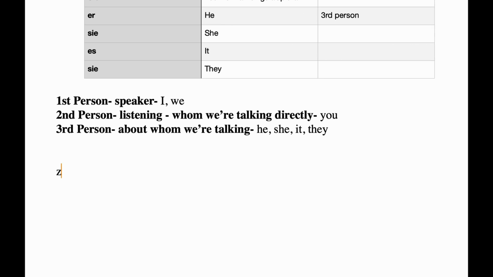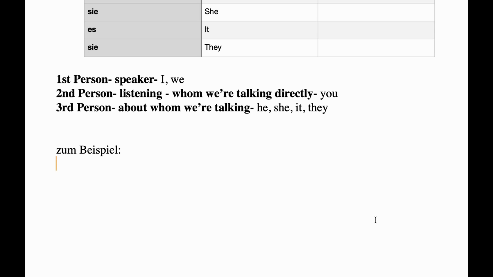How do we write example in German? So, zum Beispiel. Zum Beispiel means for example. Clear? Okay, make sure you write Beispiel with a capital B. Why? Because this is a noun. Clear?